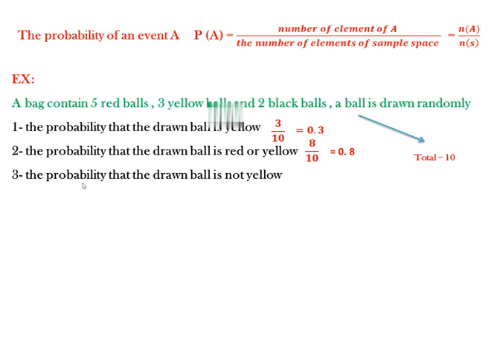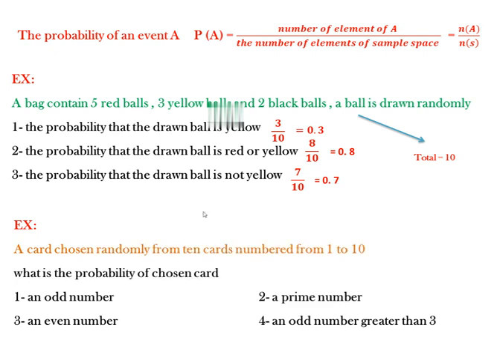Number 3, the probability that the drawn ball is not yellow. Not yellow, then we have red or black. How many balls are there? 2 plus 5 is 7. 7 over total, 7 over 10, which will be 0.7.